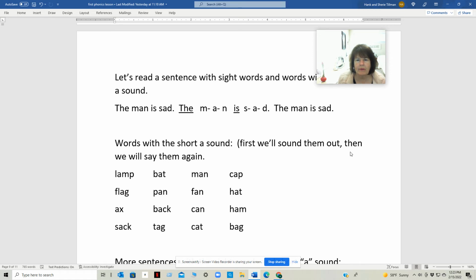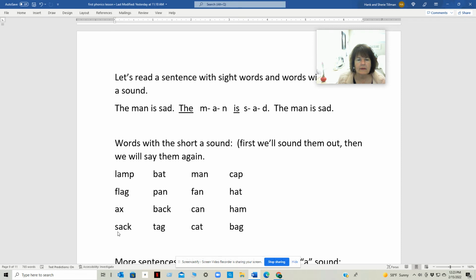Let's look at some more words with the short A sound. First, we'll sound them out, and then we'll say them again. Lamp, lamp. Flag, flag. Axe, axe.